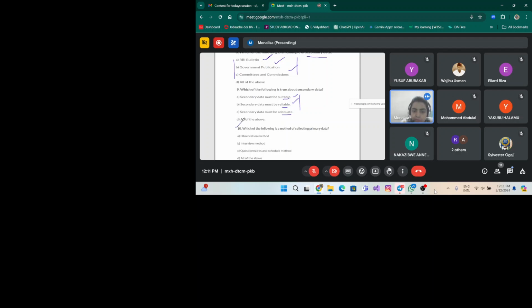Then coming to question number 10, which of the following is a method of collecting primary data? So if we want to collect the primary data, which of the following methods is suitable? Observation method, that means we are observing something and collecting the data. We are doing interviews of a few people to collect the data. We are preparing a questionnaire or schedule method to gather information about something or from someone. Okay, so is any one method true, or can all the above methods be used for collecting primary data? Just answer the question.